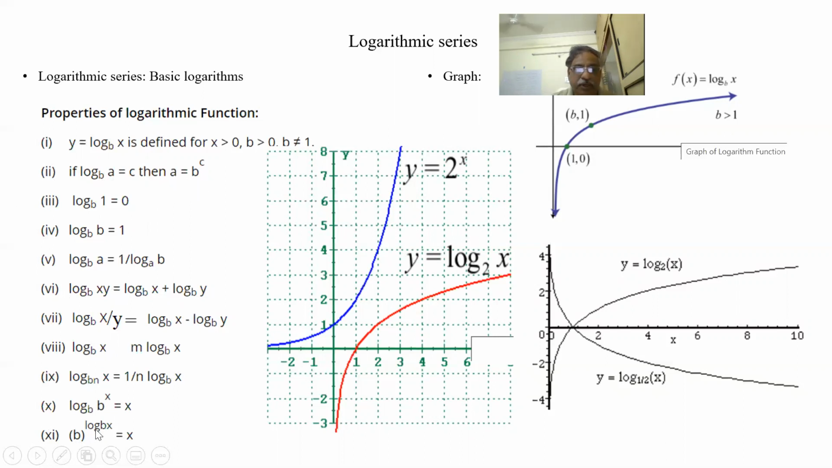So b to the power of log x to base b is equal to x. Suppose on both sides I am taking logarithm. Log x is equal to log of b to the power of this. So log x to base b into log b to base b, the result is log x to base b, equal to log x to base b. So these are all the fundamentals of logarithmic equations.